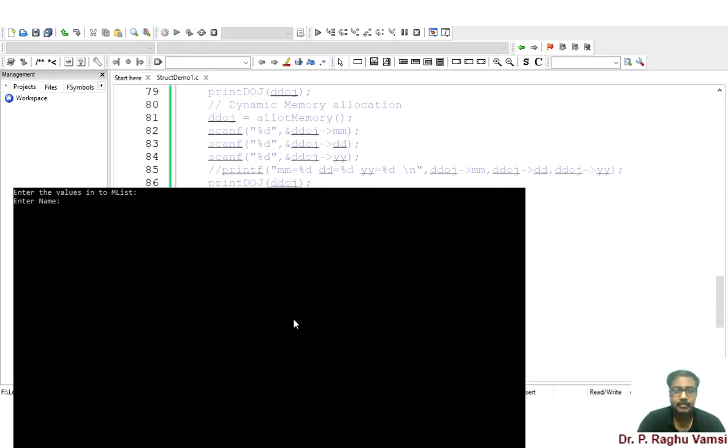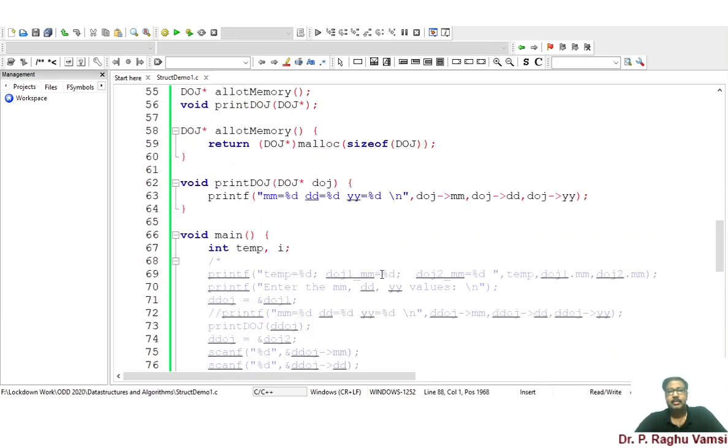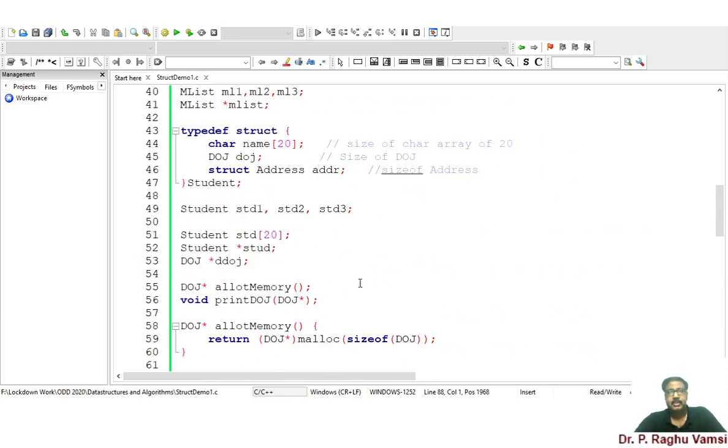So enter the name Raghu and we need to enter the marks 50, 60, 70, 80, 85. So the values are Raghu 50, 60, 70, 80, 85. So this is the way how you can read the arrays from the structures and structure pointers.